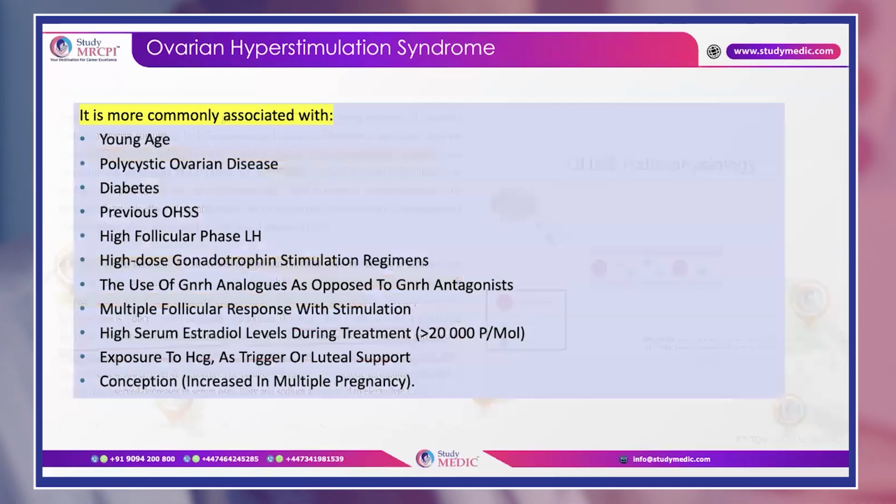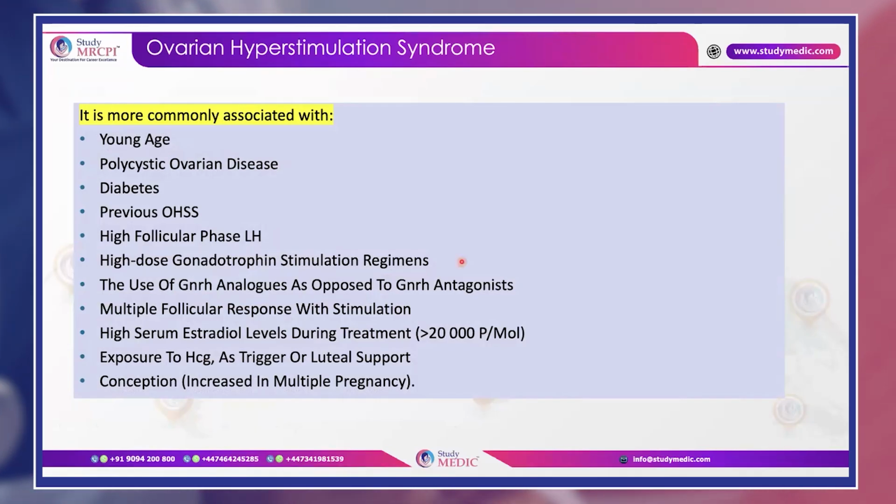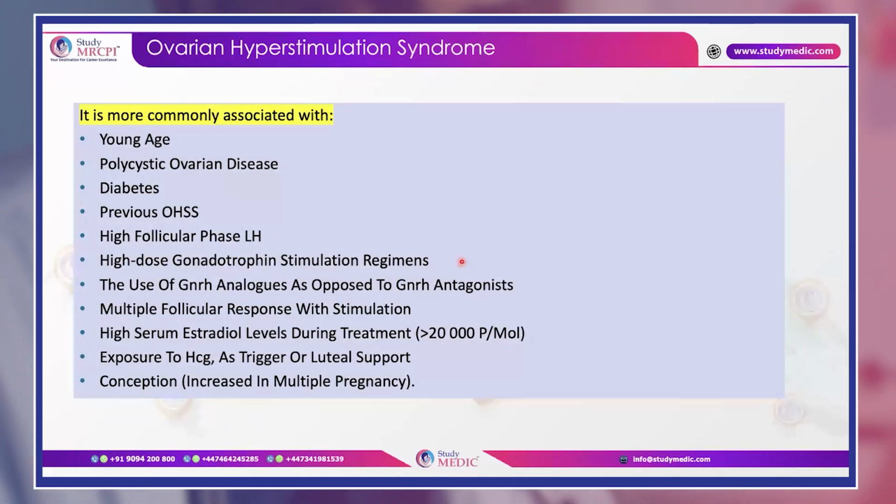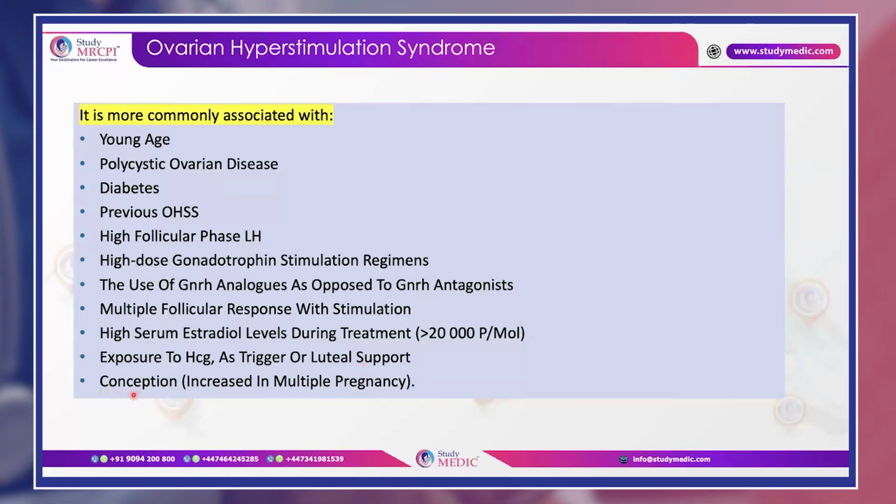And what are the most commonly associated features if the woman is young? Polycystic ovaries, previous OHSS, high follicular phase LH, high-dose gonadotropin stimulation regimens, mostly if we are using GnRH agonists and not GnRH antagonists, multiple follicular response with stimulation, or very high estradiol levels, sometimes more than 20,000 picomole, and exposure to HCG as a trigger or luteal support instead of GnRH as a trigger, or if conception has happened, and moreover if it's a multiple pregnancy, then also there is a higher chance of OHSS.